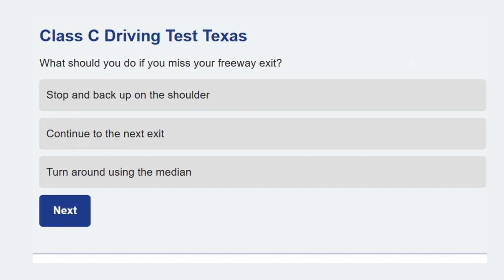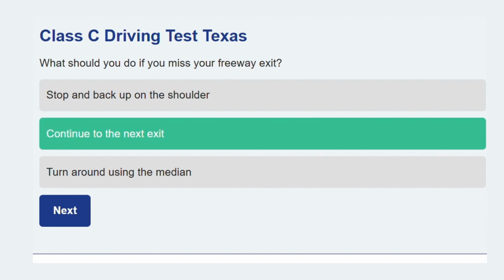On to the next topic. What should you do if you miss your freeway exit? Continue to the next exit. It is extremely dangerous and illegal to stop or back up on a freeway to correct a missed exit.